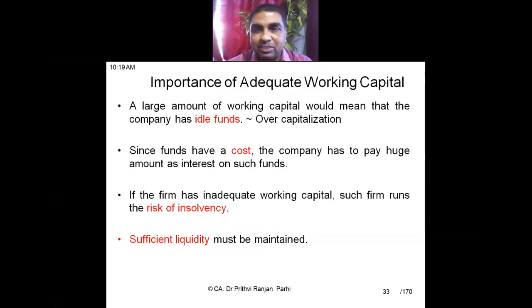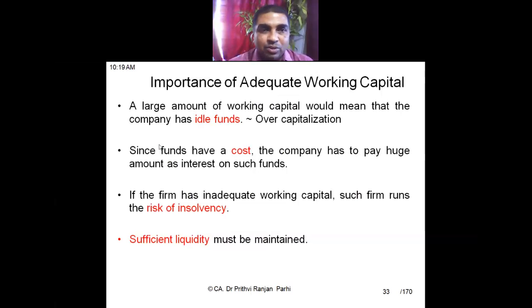Right. Since funds have a cost, we have studied it in the cost of capital. Funds involve a kind of cost, and if the funds are kept idle, that cost needs to be incurred. That will reduce the overall return of the fund. And inadequate working capital means there is a risk of insolvency. There is a possibility that the firm may not be able to make required expenditures.